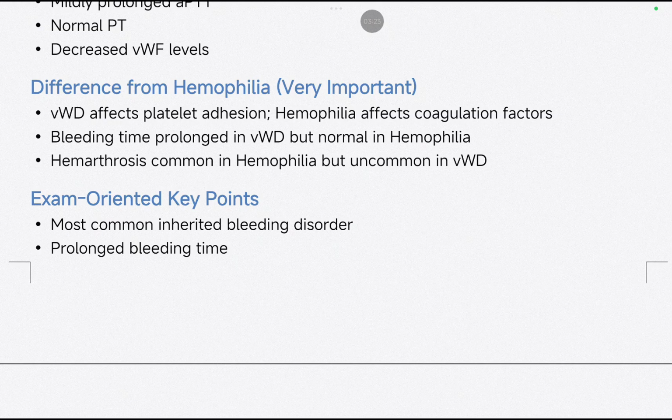What are the exam-oriented key points? It is an inherited bleeding disorder. Okay, which will lead to prolonged bleeding time.